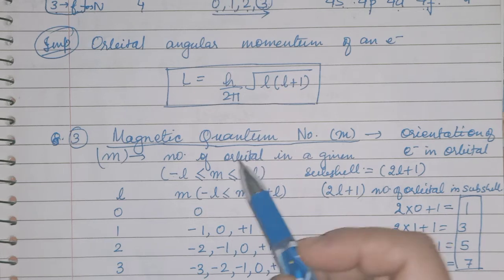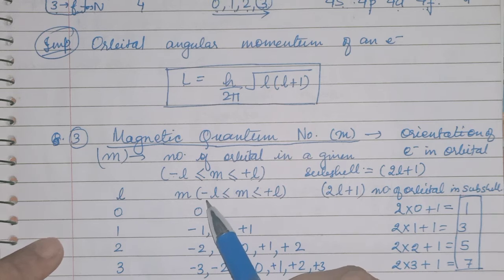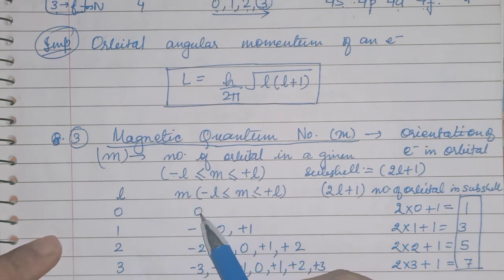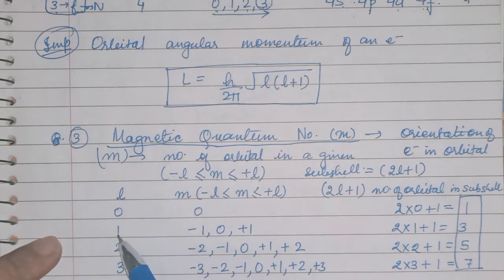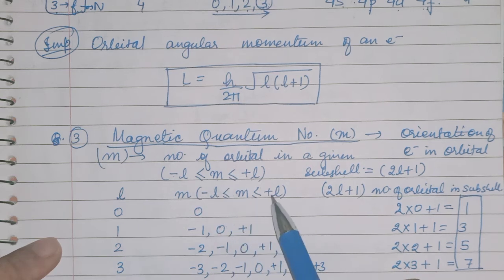Suppose the value of l you are getting is 0. So you will start from minus 0 and end at plus 0. So there is only 0. 0 means no plus, no minus. Now when you are starting from l equal to 1, children, you will start from minus 1, 0, then you will get plus 1. So you have to write minus 1, 0, plus 1.